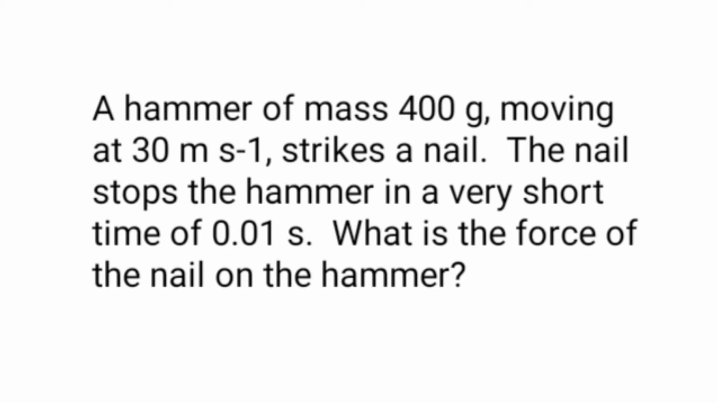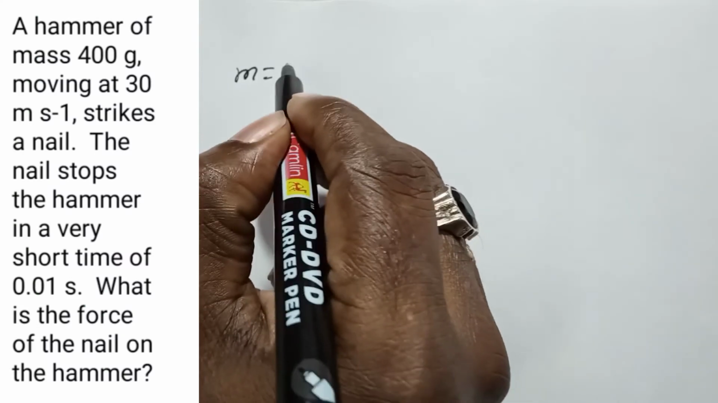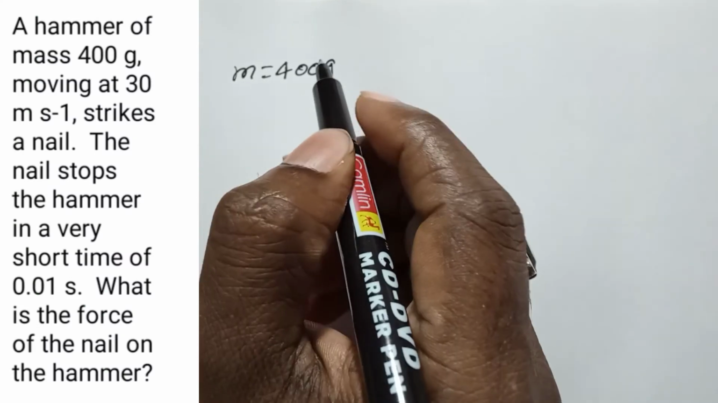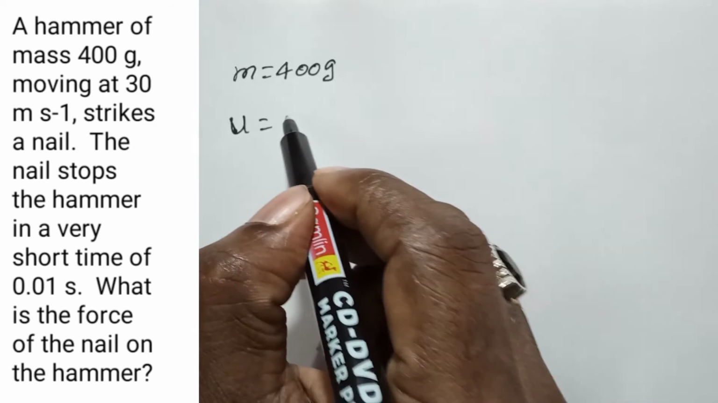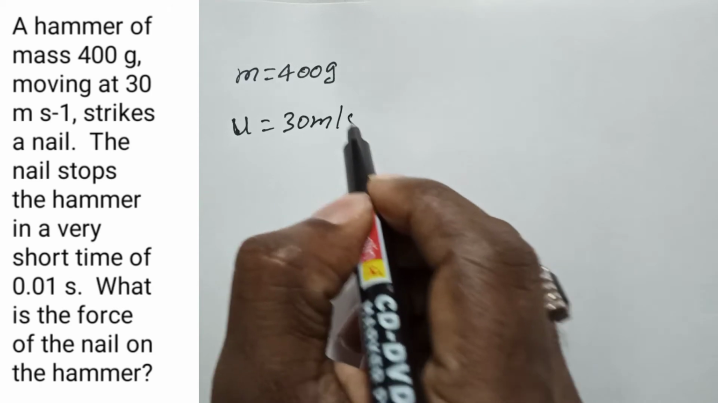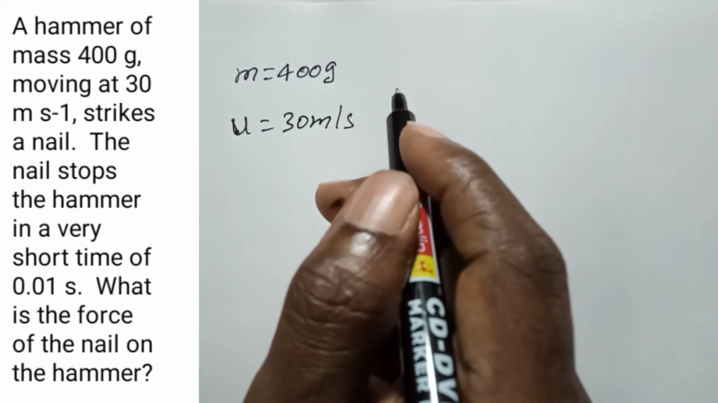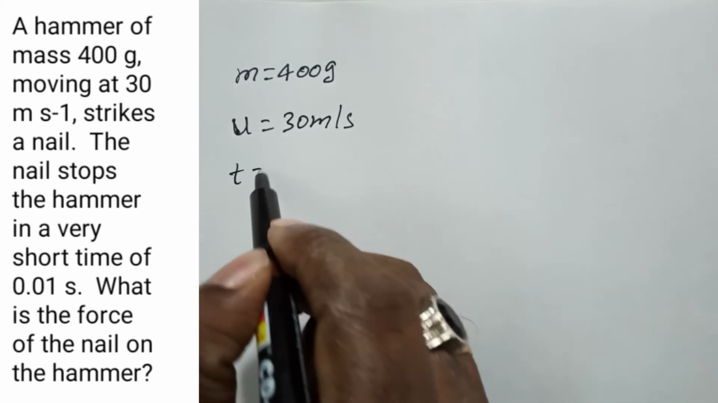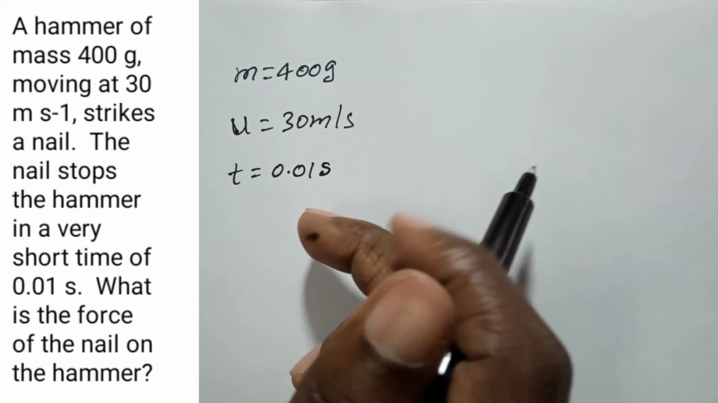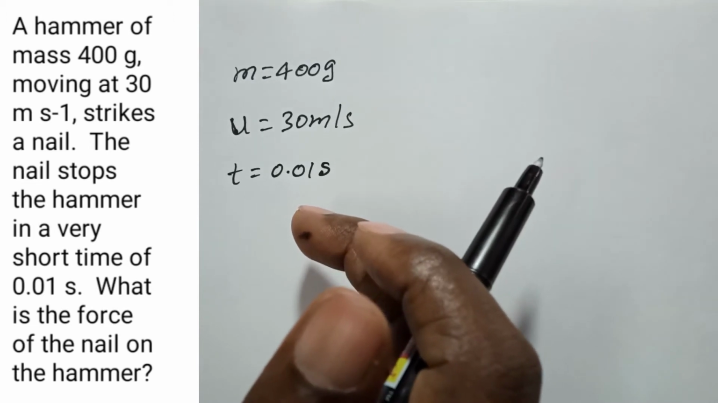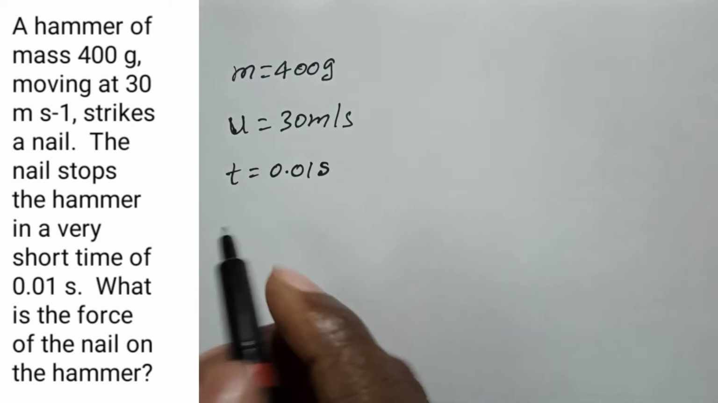Here in the problem they mentioned that the mass of the hammer m is 400 grams, and it is moving with a velocity, that means initial velocity 30 meters per second. The nail stops the hammer in a very short time, t = 0.01 seconds. So we have to find what force is acting on the hammer by the nail.